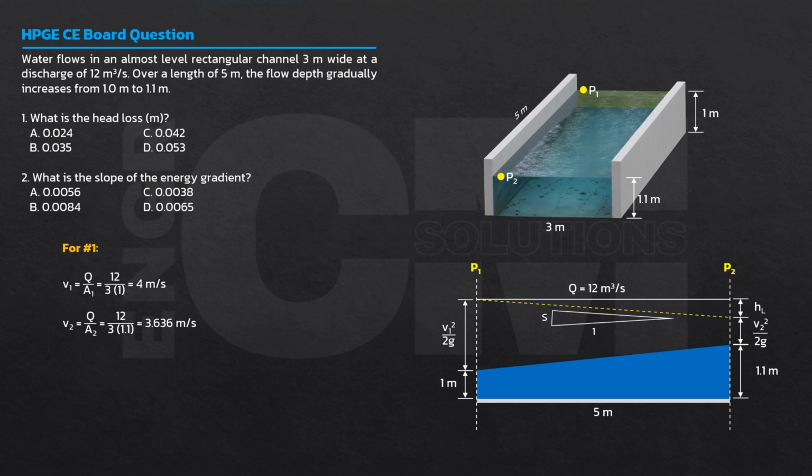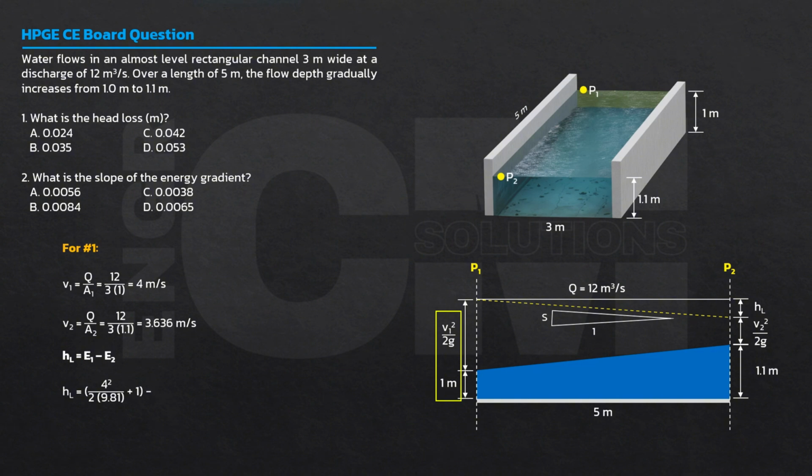Again, head loss will be the difference of energy. So I have energy 1 minus energy 2. Ang energy 1 natin is itong buo. Pressure head plus the velocity head. Okay, velocity head, V1 squared over 2g. Ito yan, V1 squared over 2 gravity plus 1 meter yung depth dito.